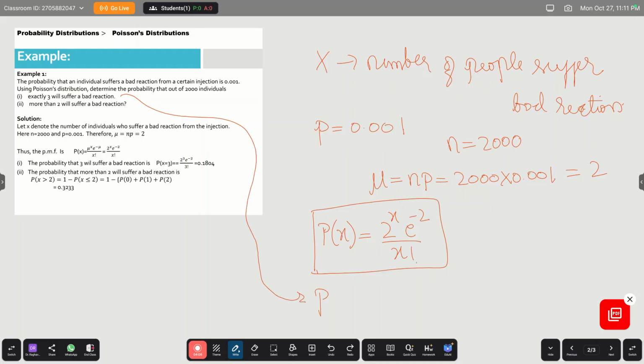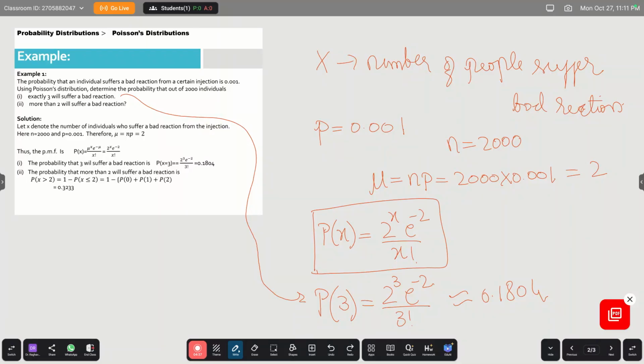That means I am calculating probability of x equal to 3. I just replace x by 3, so it is 2 power 3 e power minus 2 divided by 3 factorial. You calculate this, and the value will be 0.1804. That means out of 2000 people, the probability that exactly 3 people will suffer is almost 18%.